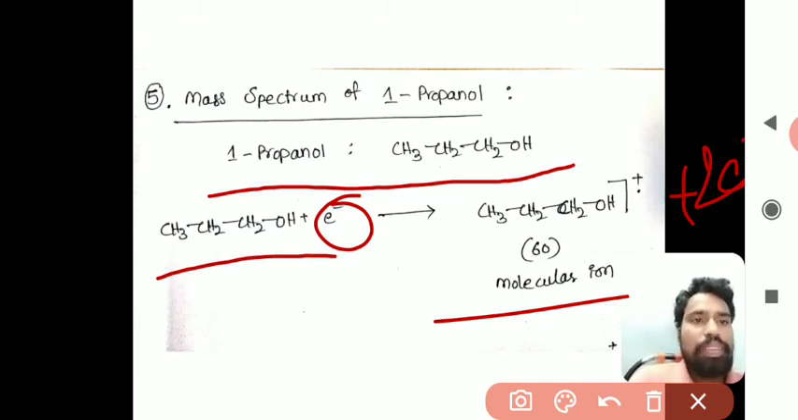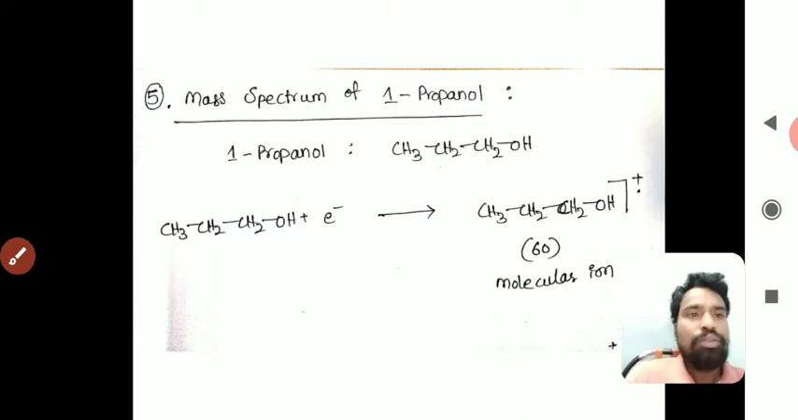So this molecular ion is nothing but the 1-propanol radical cation. The m/z value is 60. So this is a molecular ion, or radical cation. Whatever radical cation is formed here will undergo fragmentation, which will form ions.